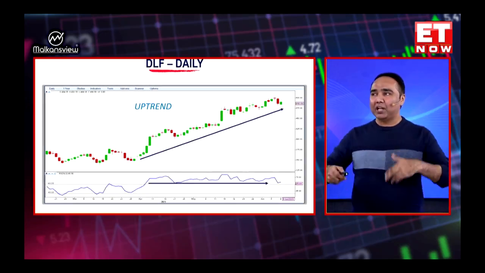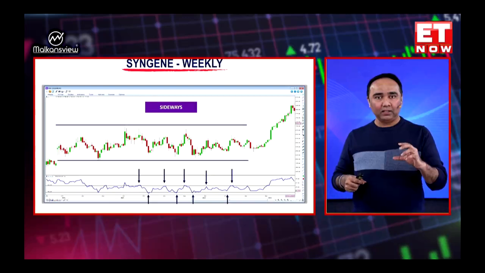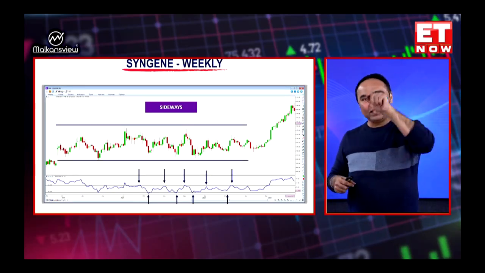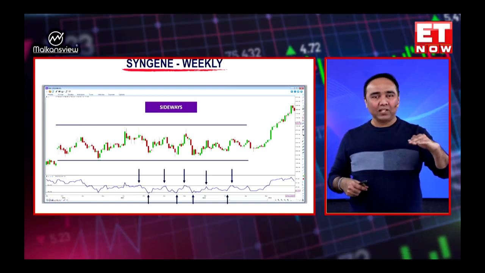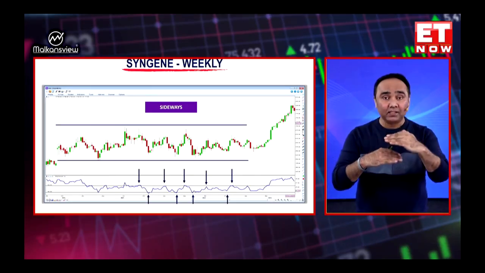Then look at some charts which are uptrend again, and let's go back to the chart where we can see a sideways market. Now here see that the range is between 40 and 60, and the price is also moving in the same range. So it's a dead stock or it's a dead trend. Either you don't do anything, or you do support resistance trading, or you can write options in this. Now this is a weekly chart. That means it's going sideways for weeks, right?